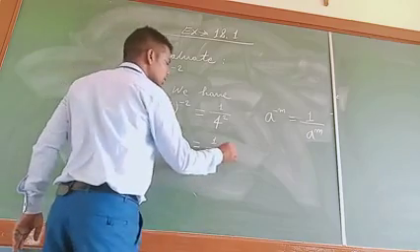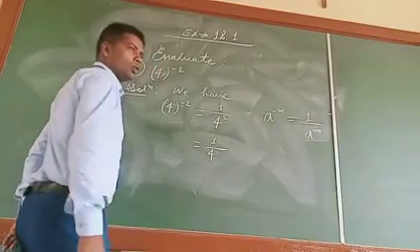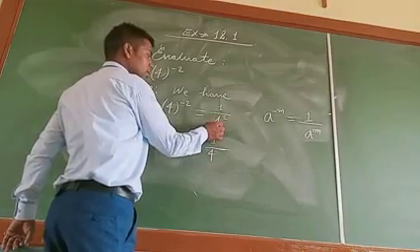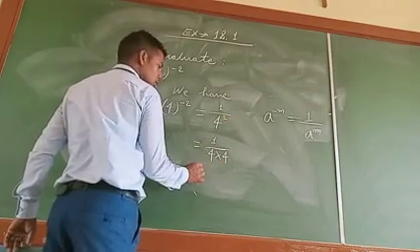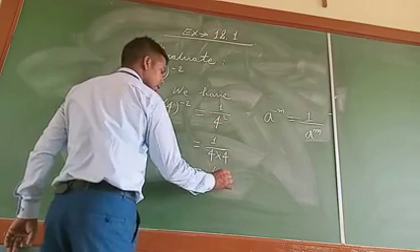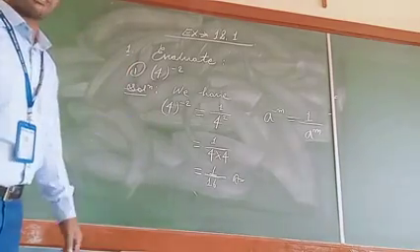Or if you want, the base is 4 and the exponent is 2, means we multiply the base 2 times, 4 into 4, which is 16. So it is 1 upon 16, and that is the required value of the given exponent.